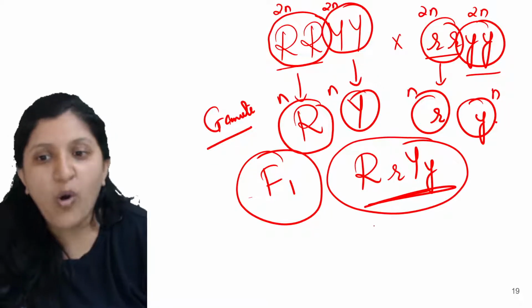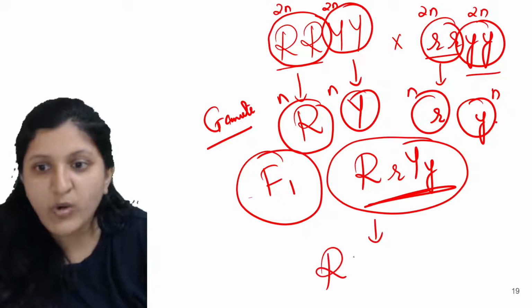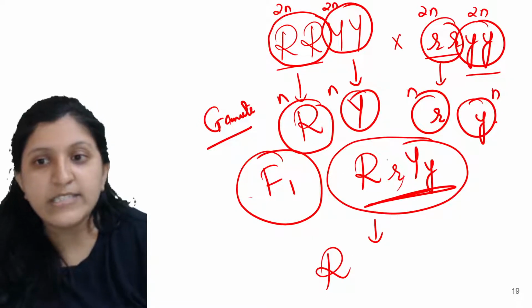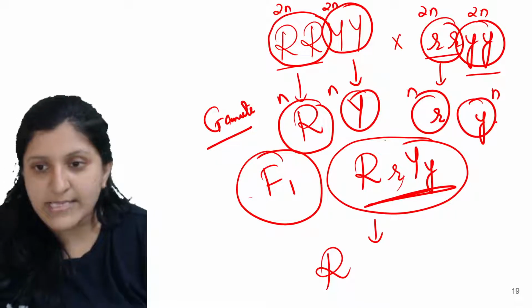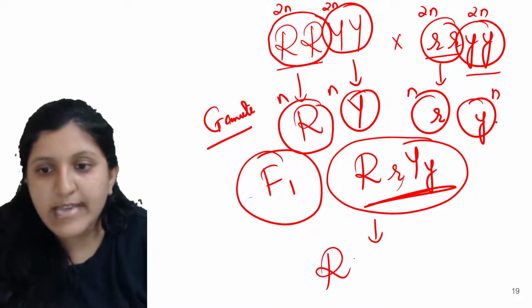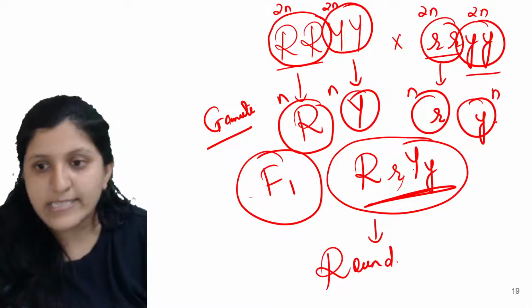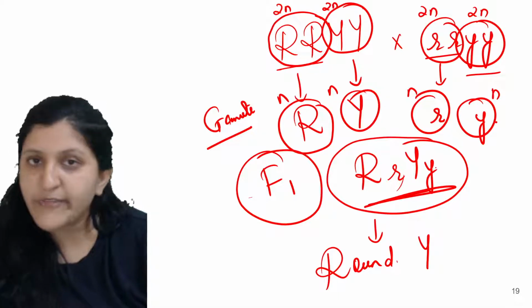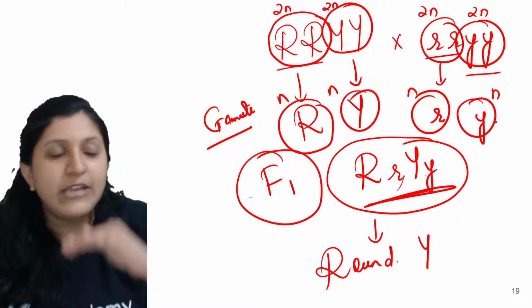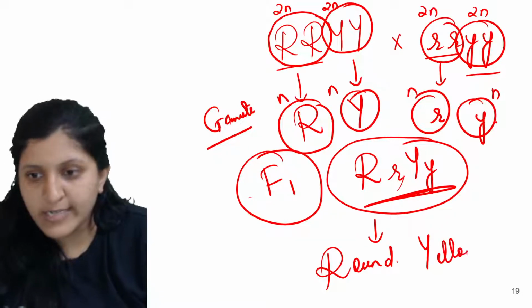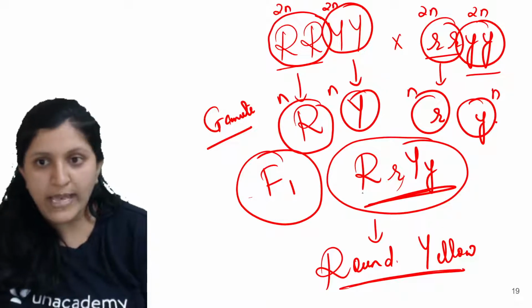So all of the plants are round, because you can see one character being dominant here and the other being recessive. So this is anyway round, not wrinkled, because the dominant character is there. And this is yellow, not green, because green is a recessive trait and yellow is a dominant trait. So all of them are round and yellow.